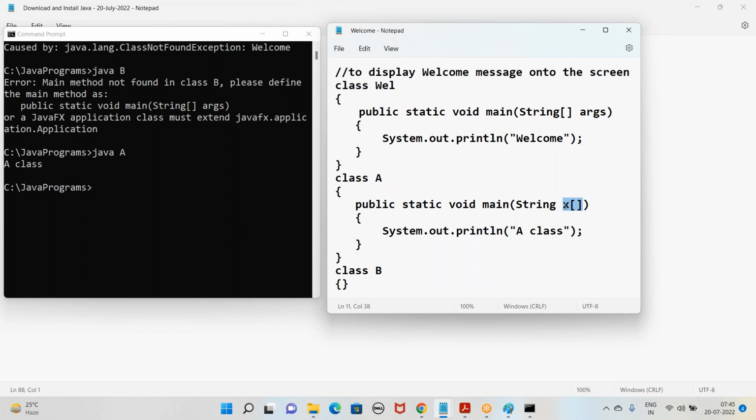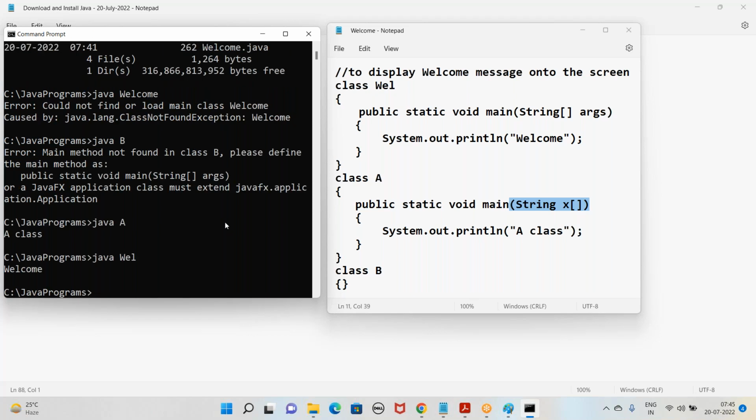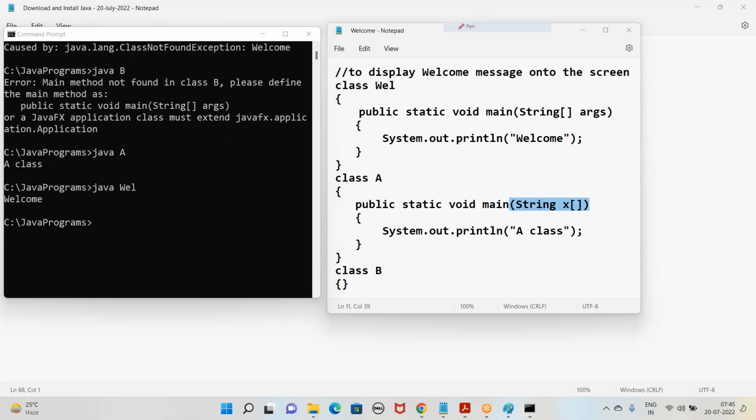So nothing to worry. This variable can be after the square bracket, after the variable name or after the data type also. And no need to go with args only. You can go with any variable name. We'll discuss the use of this again later. Now when you say java Welcome, what is the output? Just Welcome, right? So whichever class name you give to the java command, it will go to the respective main method of that class.